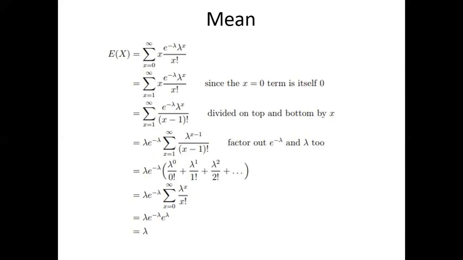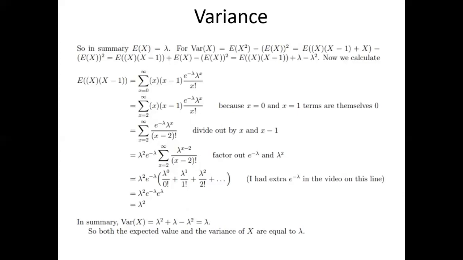Now we'll see what the variance is. We have the formula for variance: expectation of x square minus expectation of x whole square. I'm writing expectation of x square as expectation of x into x minus 1 plus x, like how we did it with the binomial. Now we know that the mean of the Poisson distribution is lambda, so variance is expectation of x into x minus 1 plus lambda minus lambda square.